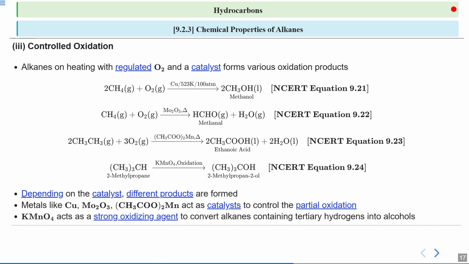Potassium permanganate is a very strong oxidizing agent, particularly effective in converting alkanes with tertiary hydrogens into alcohol. Now, why are we saying it tertiary? If you look at 2-methylpropane, the carbon is attached to a hydrogen which is a tertiary one. Why? Because to that carbon three methyl groups are attached. So the hydrogen attached to a tertiary carbon is a tertiary hydrogen, and it is very difficult to oxidize such hydrogens to alcohol. So we can consider that potassium permanganate is a strong oxidizing agent.